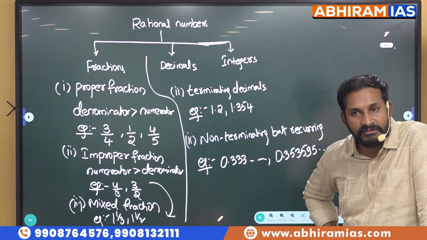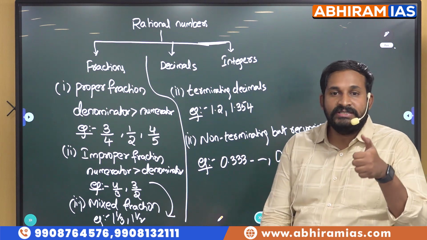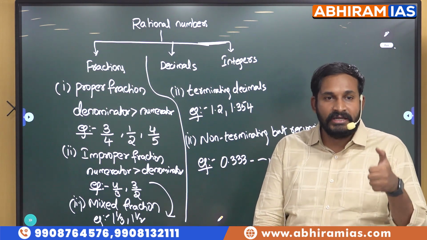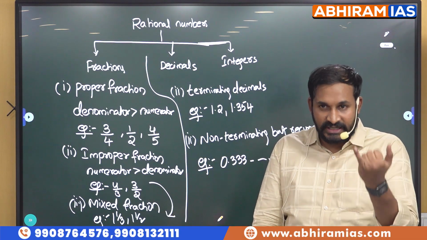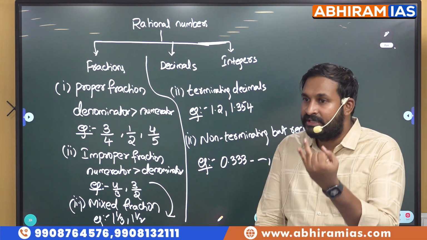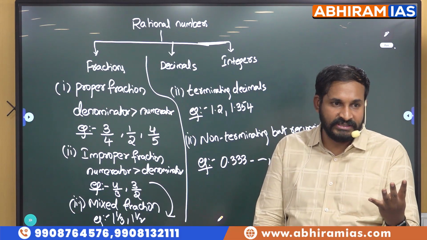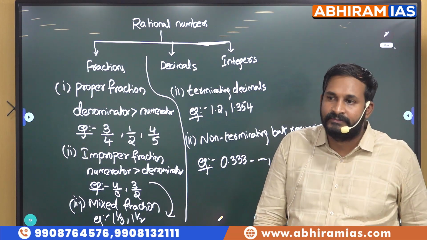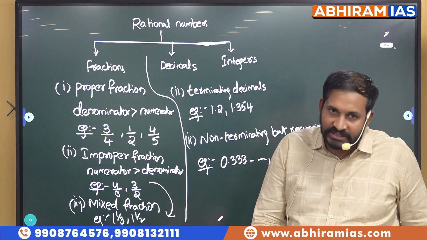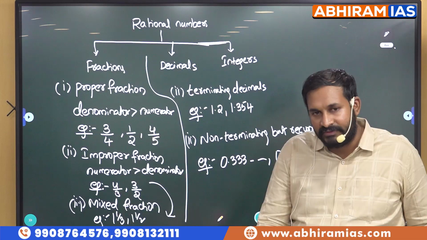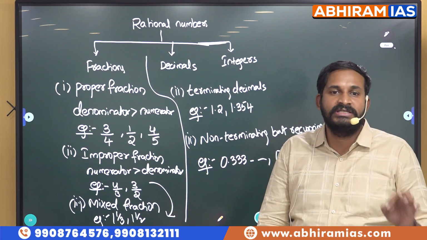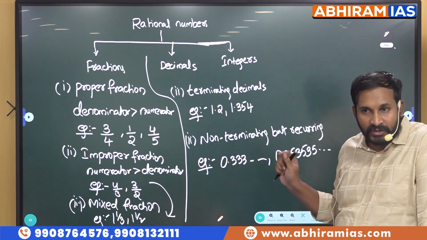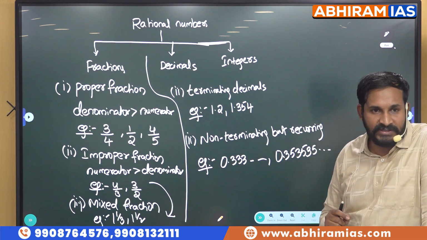Okay, clear for everyone? This terminology is very, very important. I am repeating again and again: in questions, we will come across all these terms. Rational we will see, irrational we will see, proper fraction, improper fraction. All these terms we will come across while solving the questions. Even in previous years' questions they asked all these terms. We will see all those questions. So terminology is very, very important. That is the reason I am explaining each and everything, so that later, while solving the problems, it becomes easy for us.